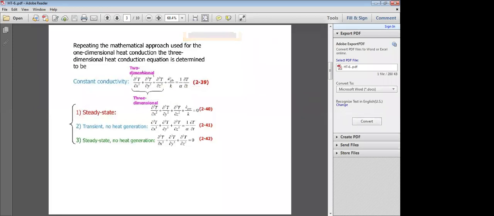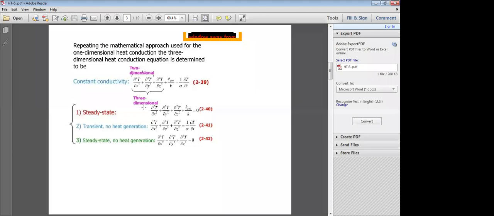Here he has given another notation, don't worry. E dot generation or q dot, same. q dot by k is equal to 1 by alpha ∂T/∂t, variation of temperature with respect to time. So this is a three-dimensional heat conduction equation in Cartesian coordinates.